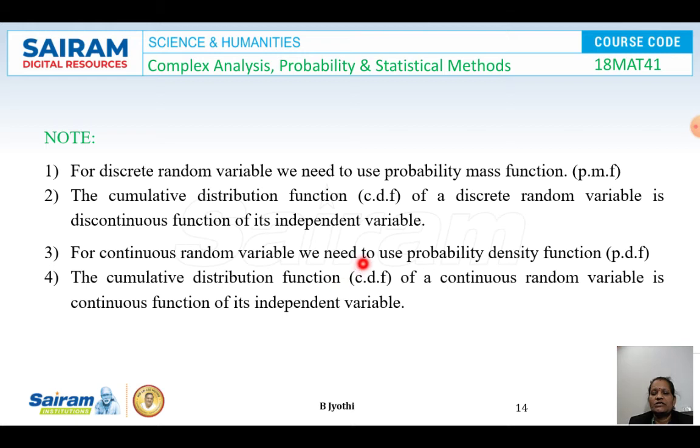You can observe the difference: probability mass function for the discrete, and for continuous it is probability density function. And the cumulative distribution function of a continuous random variable is a continuous function of its independent variable, whereas in this case it is a discontinuous function. These are the points which we need to remember.